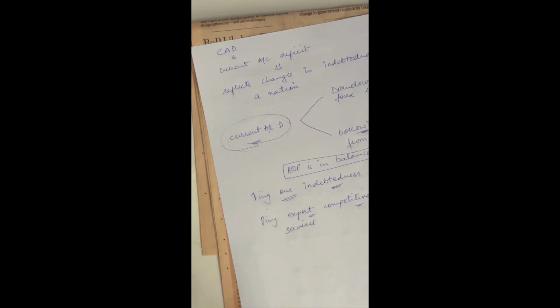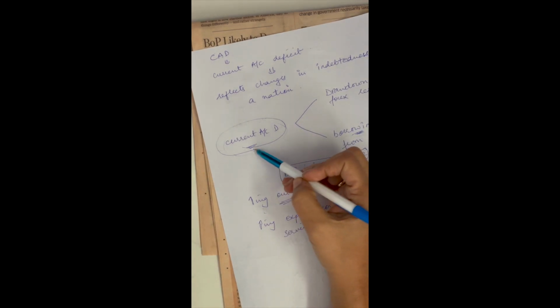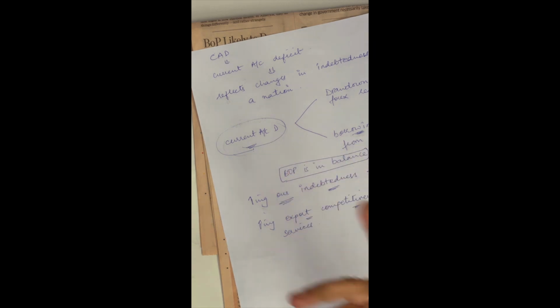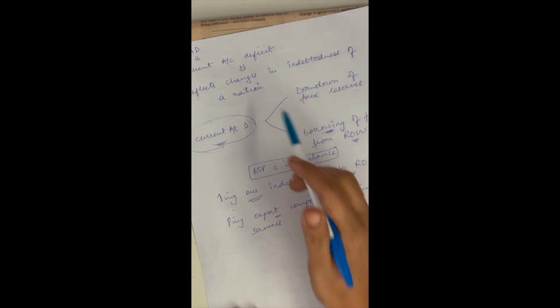Okay, so it tells us about the indebtedness of a nation. Now, what does that mean? I'll start with an example. Let's say there's a current account deficit. Now, there are two ways through which we can bridge this gap of the current account deficit.